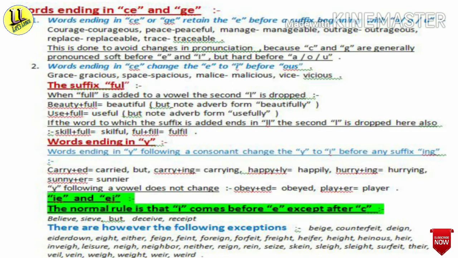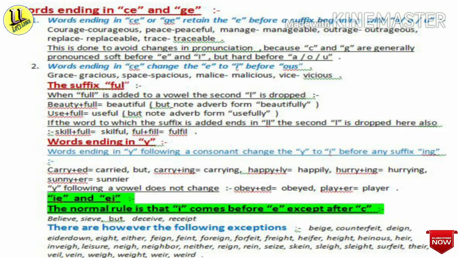And about suffix, when full is added to a word, the second L is dropped. For example, beauty plus full, it will be beautiful. But note, adverb form is beautifully. Here there is a double L, then Y.